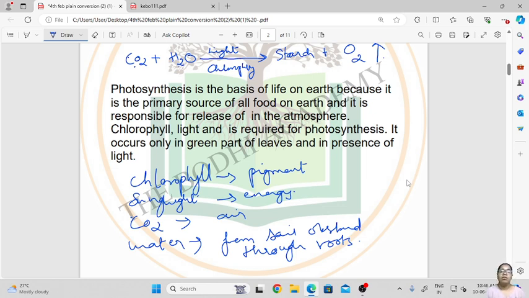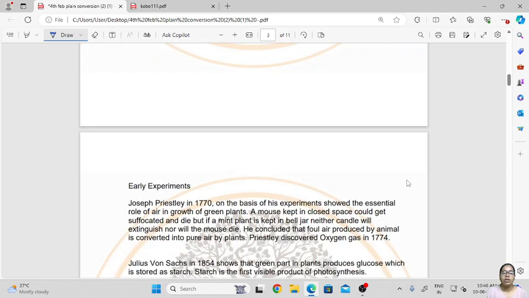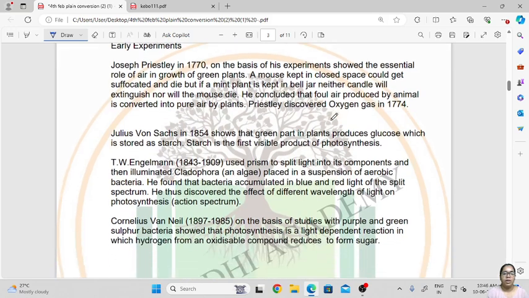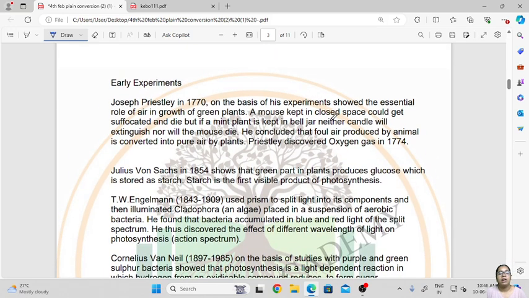Now let us see how photosynthesis was invented, or how it was discovered. Before the discovery of the photosynthesis process, there were several experiments which were conducted by scientists. So let us look at those experiments which were conducted by various scientists.